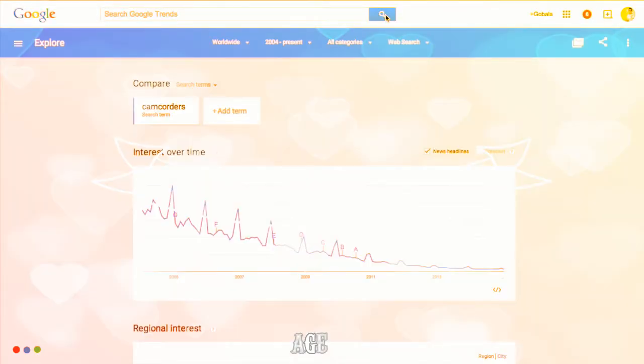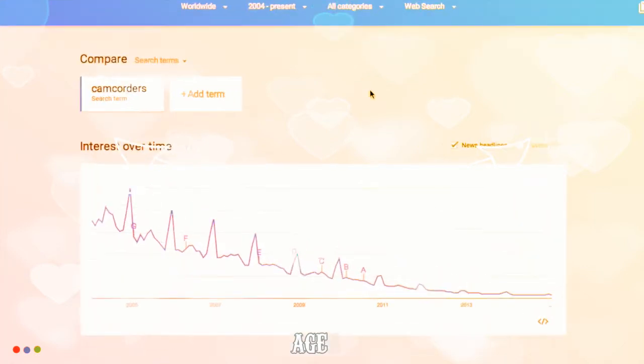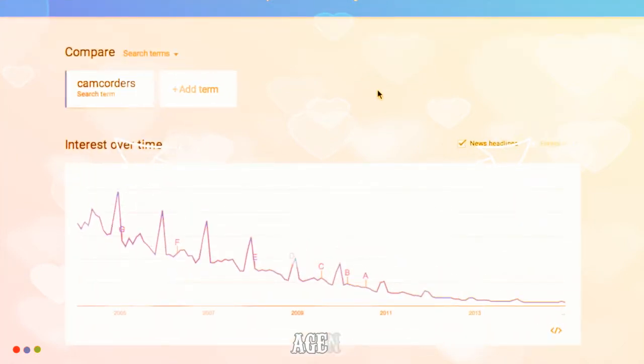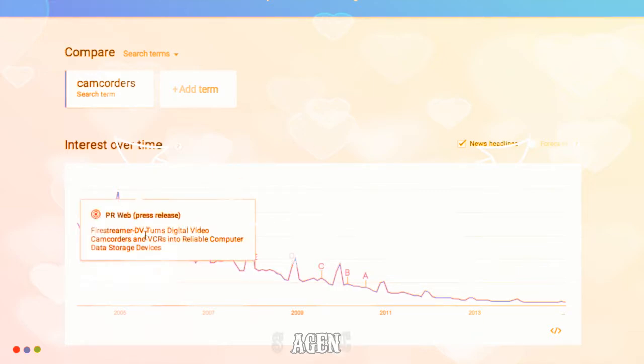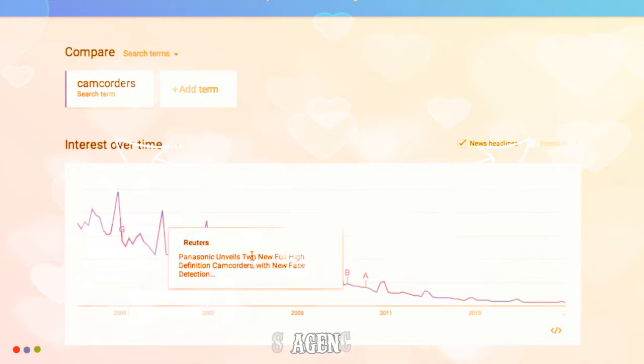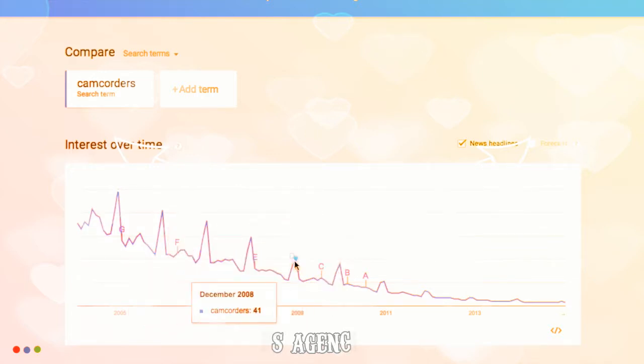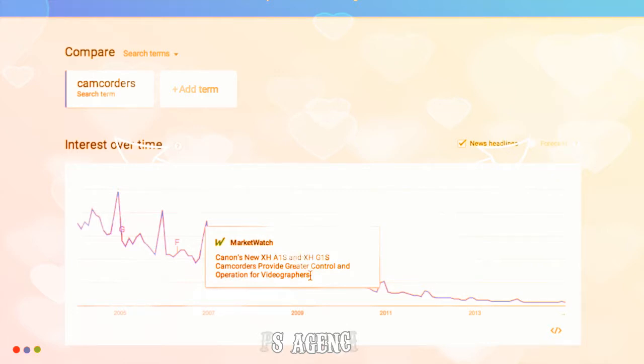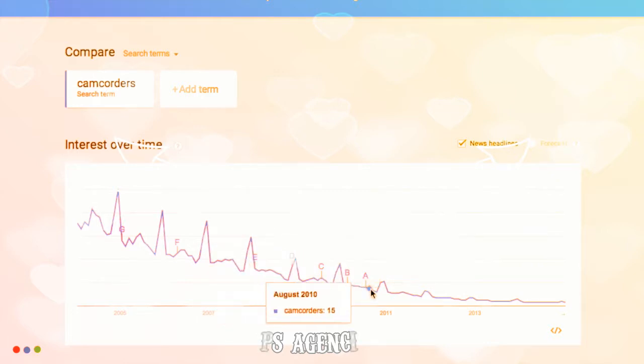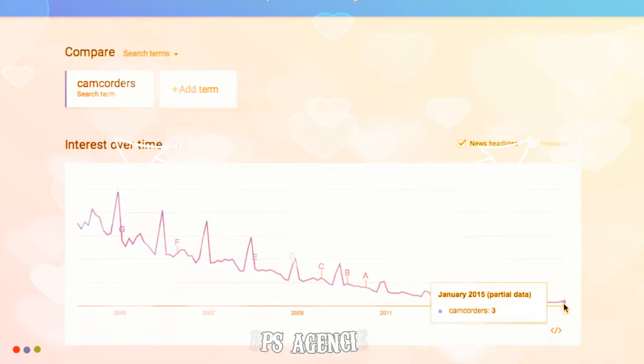And shockingly, Google actually shows you that camcorders is a declining niche market. So you can see over the past few years, the number of people interested in camcorders based on news item results has been declining steadily until where it is today.